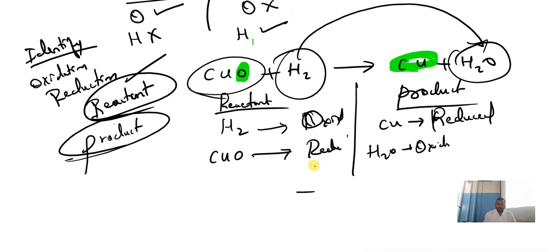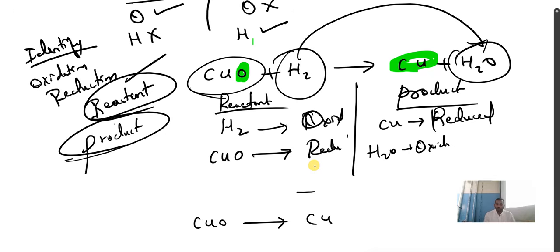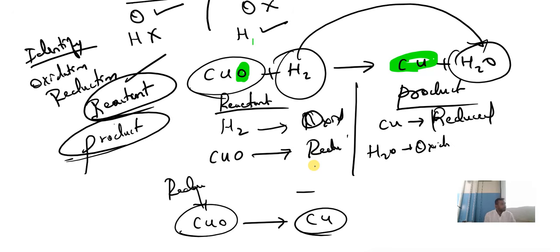Understood? But on the whole, we can say that CuO is becoming Cu. It means CuO is reduced, or Cu is reduced. Both are same. If they say reactant side, you write CuO. If they say product side, you write Cu.